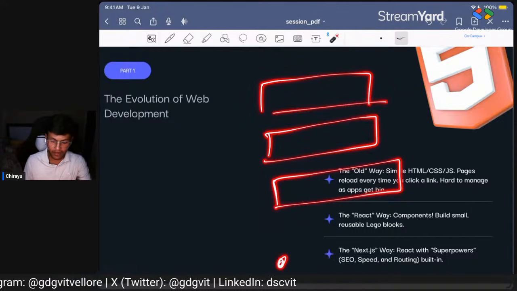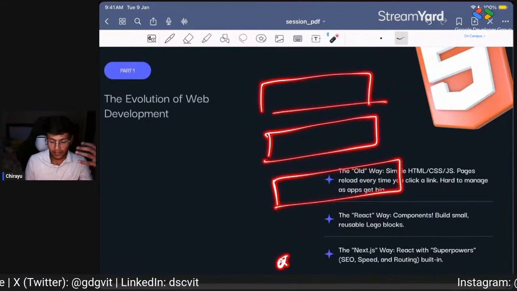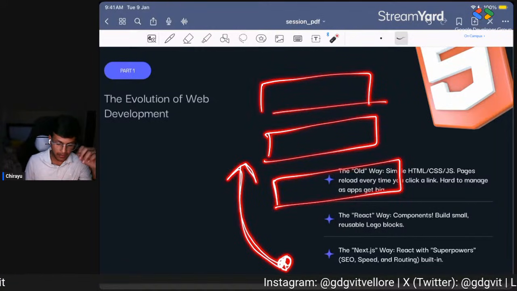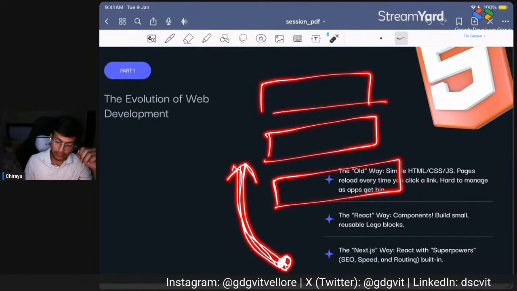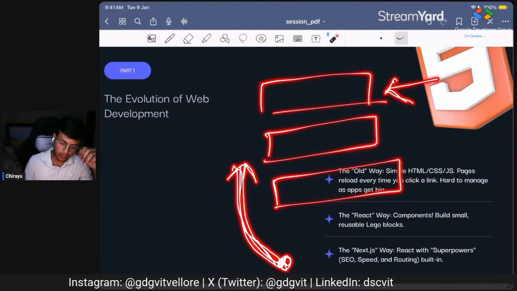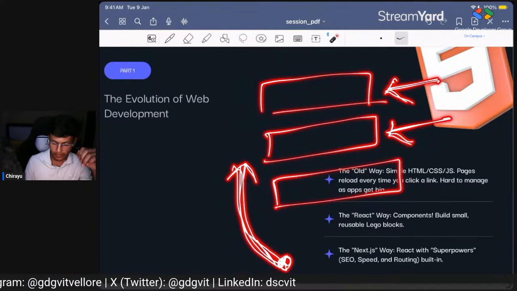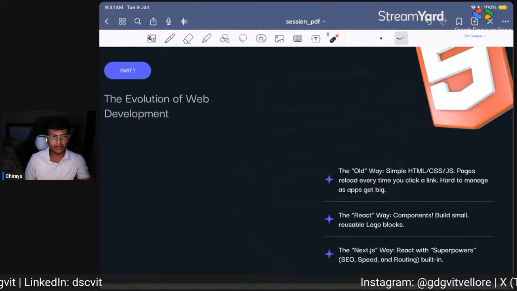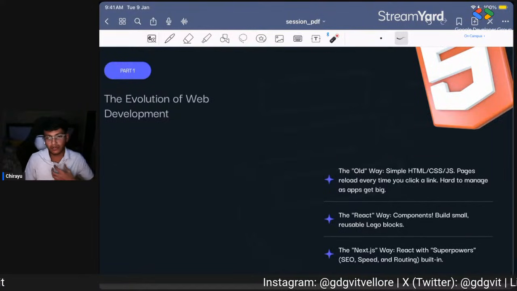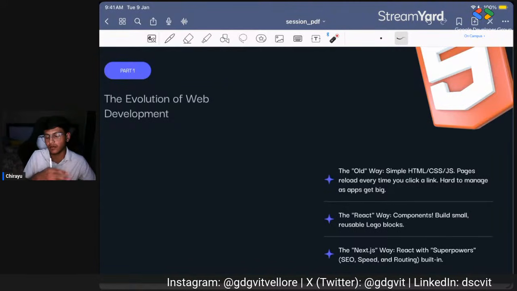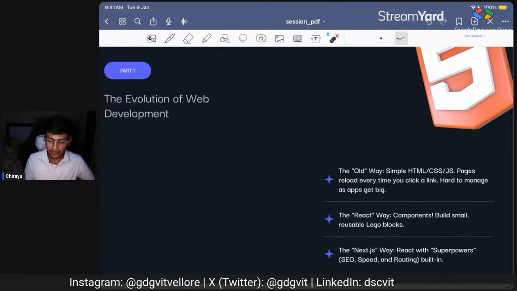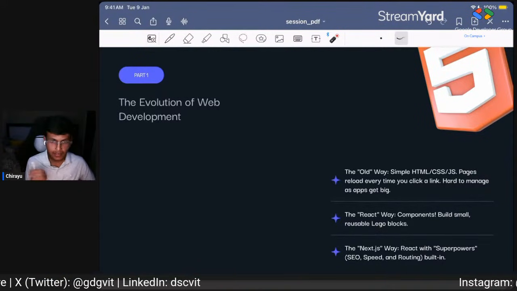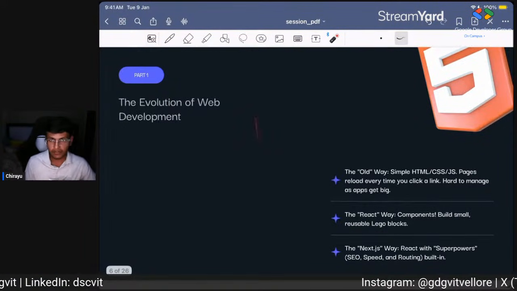If I created three pages inside my website, I had to write all these three components. The content will be different based on the web page that you are visiting, but the header and footer will almost be the same. So why do I need to write everything from scratch for different web pages? React is basically solving that issue. What we do in React is we make small components.